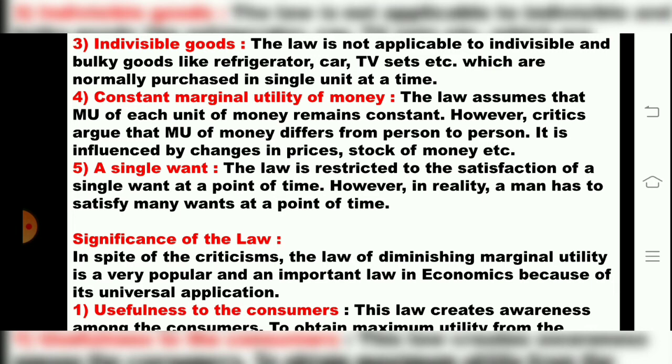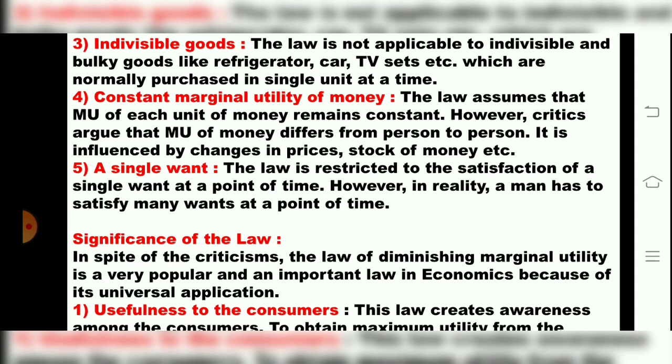Then the fifth one is what? A single want. This law is restricted to the satisfaction of a single want at a point of time. But however, in reality, a man has to satisfy many wants at a point of time. So the law of DMU was criticized for single want.